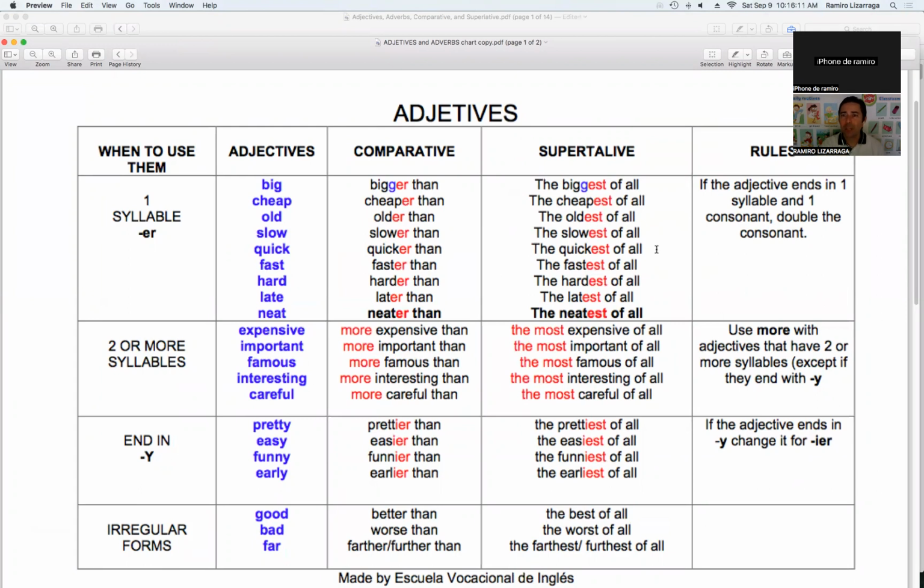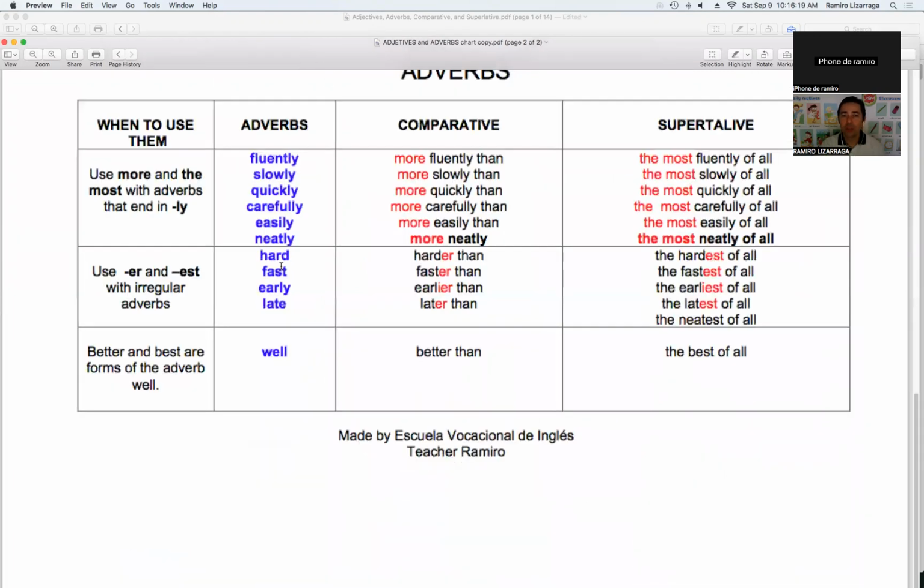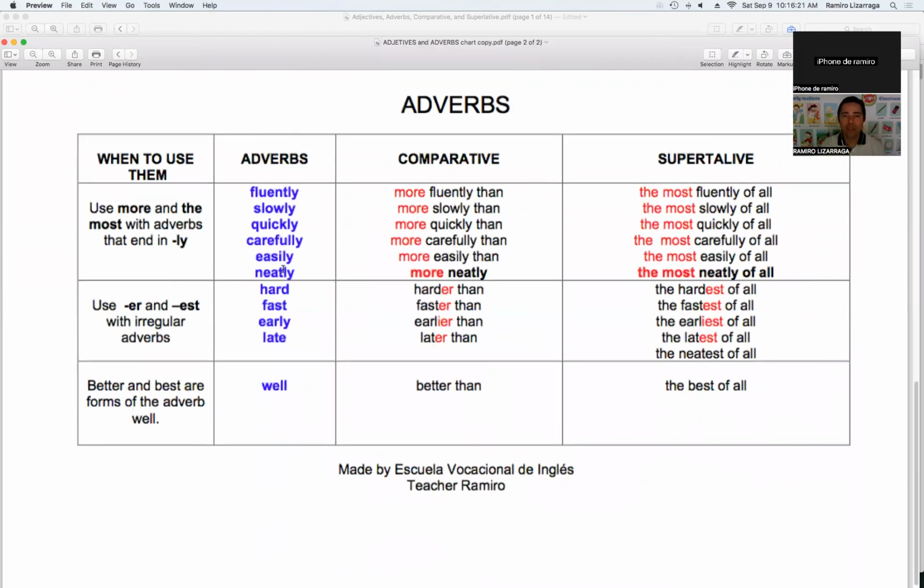You're going to learn the rules of when to use comparatives and superlatives, and when to use adverbs, comparing and using them as superlatives. So this is our goal.